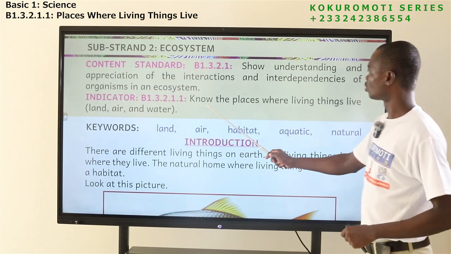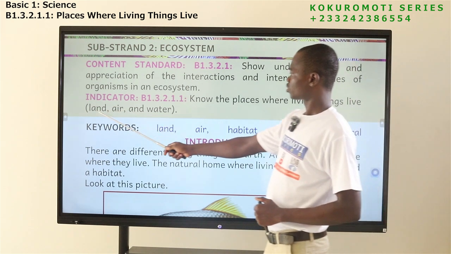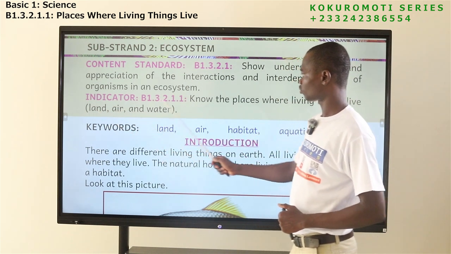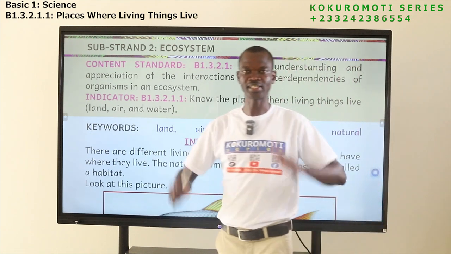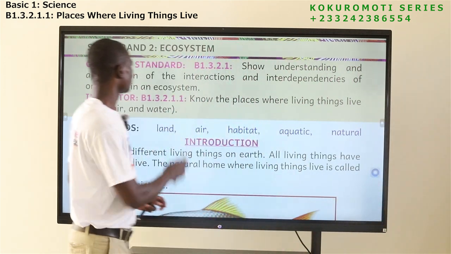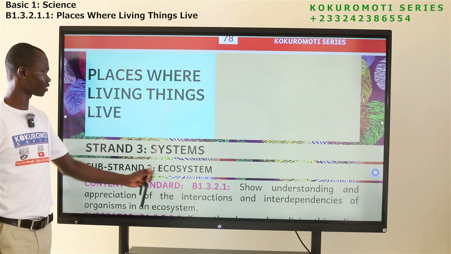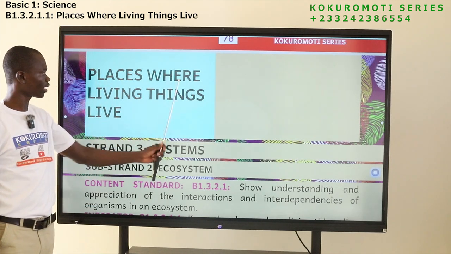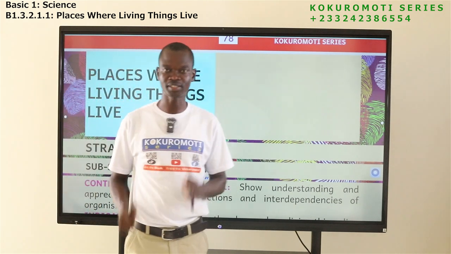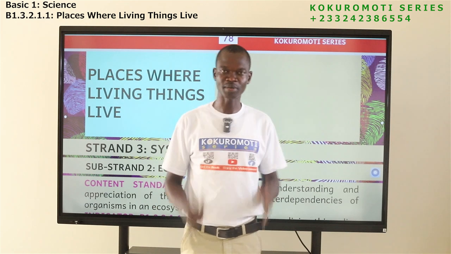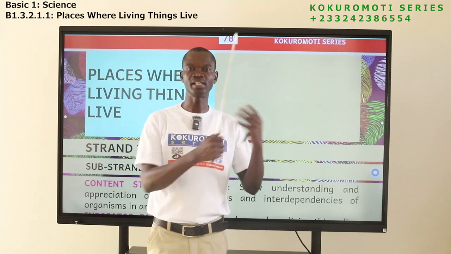Indicator: know the places where living things live. So we have land, air, and water. Today's lesson, we are going to look at living things and where they live. The main topic for the day is places where living things live. When we talk of living things, we are talking about human beings, animals, and plants. So these living things, where do they live?